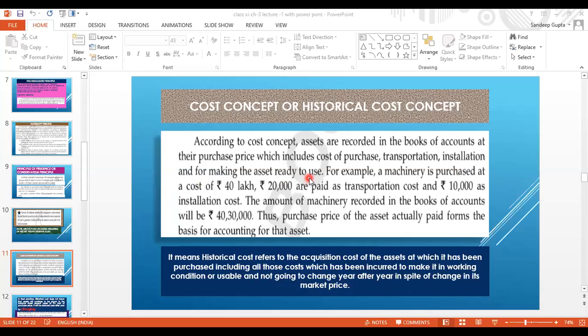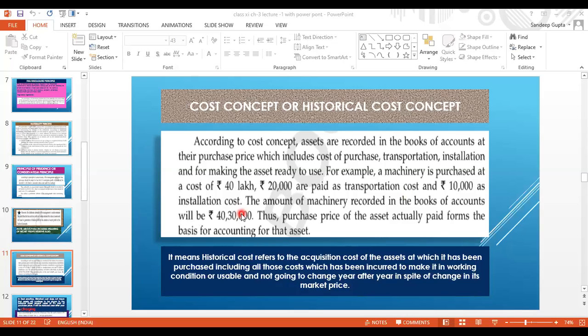All these expenses from the day of purchase to the day it is ready to use, whatever expenses we incur in acquiring a fixed asset, are considered as the cost of that asset. For example, a machinery is purchased at a cost of rupees 40 lakhs. Then rupees 20,000 are paid as transportation cost and rupees 10,000 as installation cost.